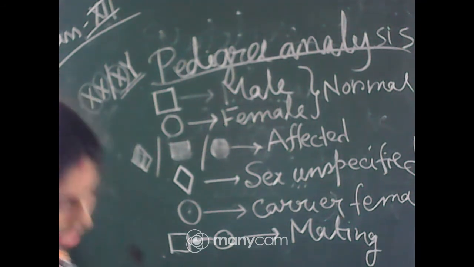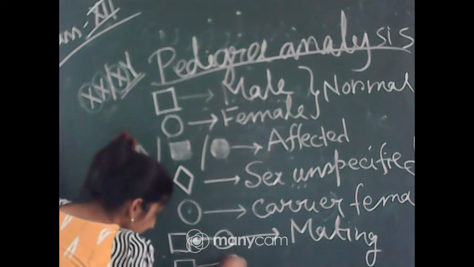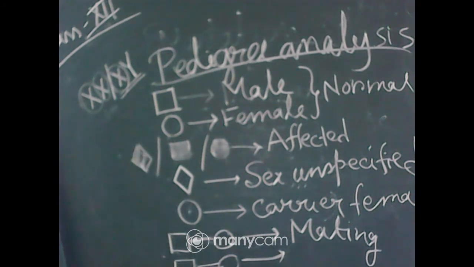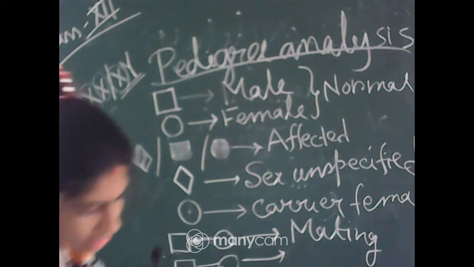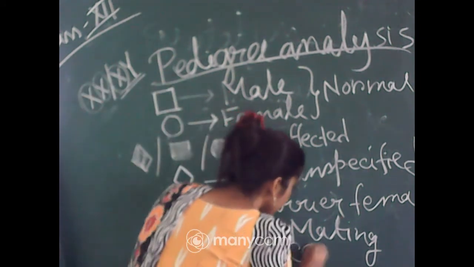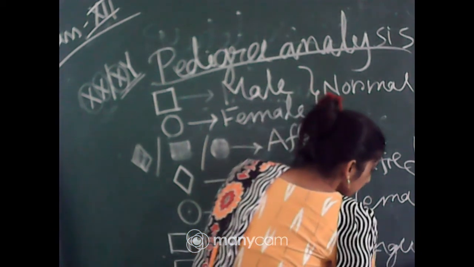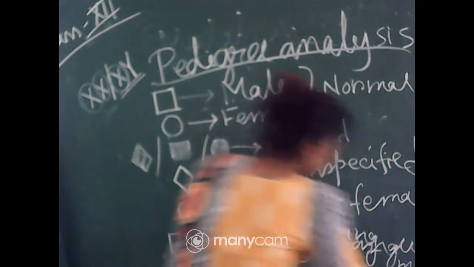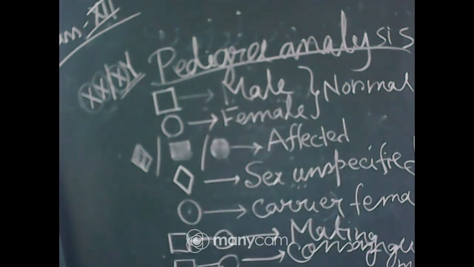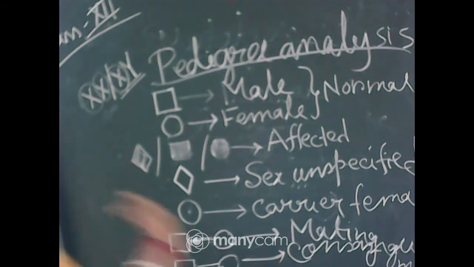Now if a double line is there like that, it is called consanguineous marriage. Consanguineous marriage means marriage or mating between close relatives.